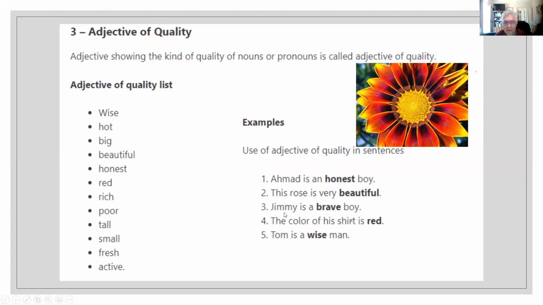Jimmy is a brave boy. The color of his shirt is red. Tom is a wise man. All these are qualities of the boy or the rose or the shirt or the man.